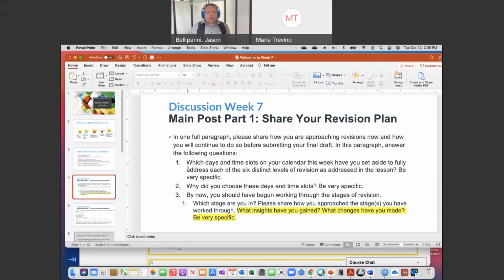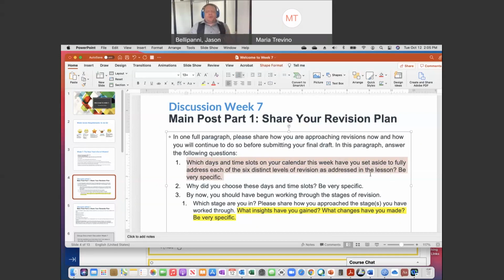So this first part: which days and time slots on your calendar this week. They're trying to get you to be specific about which days and which blocks of time you plan to work on the essay. The theory being that when human beings do that, we're more likely to follow through. Meaning if we schedule things, we're pretty good about showing up and doing them. So that's what that part's about.